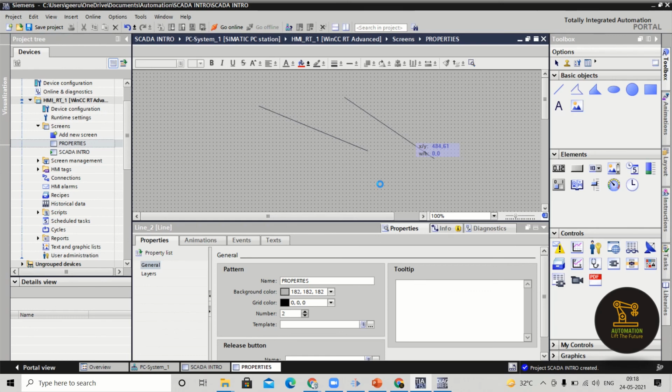So generally there is only one thing in the SCADA about the line, that is, by default whatever line is there you can select that. So we are not using the styles and designs command while we are working with the line. Next one is miscellaneous. I think we will see about the miscellaneous also.